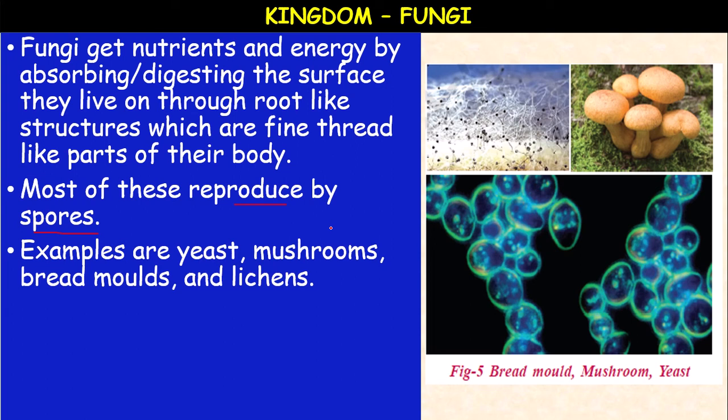So these are all the names. Some of them are edible. Edible means the fungi which we can eat. For example, mushrooms, we can eat as delicious food with proteins. And some of the fungi may cause disease, even in animals, as parasitic fungi. They even cause diseases in plants, like rusts and smuts. They are the fungi which cause diseases in plants. Ringworm is a fungus which causes disease in animals.